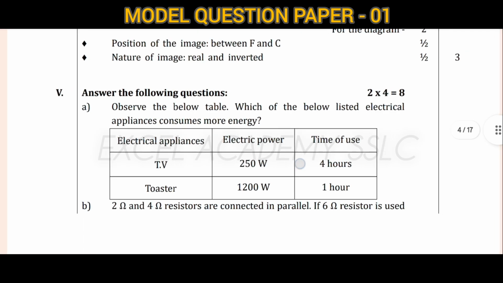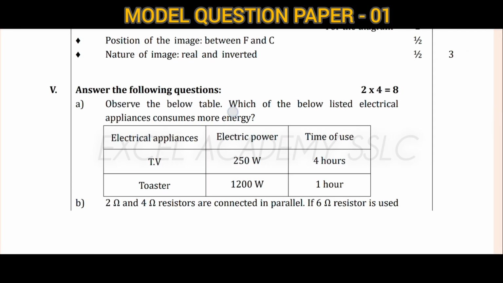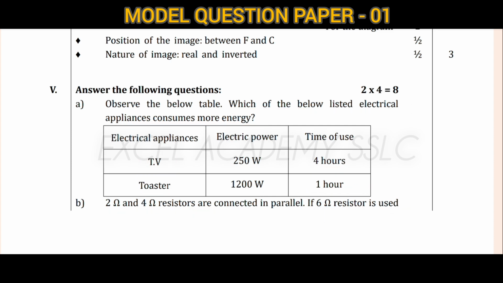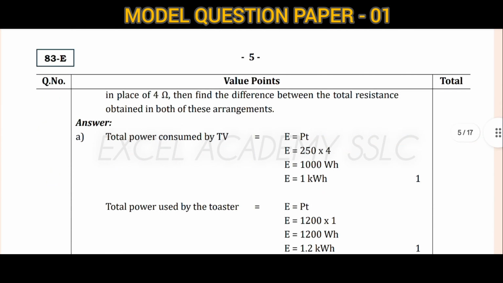Observe the below table. Which of the below listed electrical appliances consumes more energy? Here the electrical appliance is TV, electric power is 250 watt, time of use is 24 hours. Next is toaster, 1200 watt, 1 hour. Next, B question: a 2 ohm and a 4 ohm resistor are connected in parallel. If a 6 ohm resistor is used in place of 4 ohm, find the difference between the total resistance obtained in both of these arrangements.